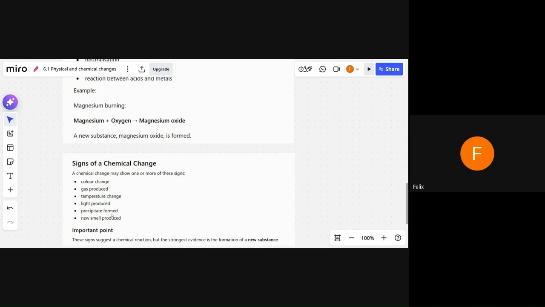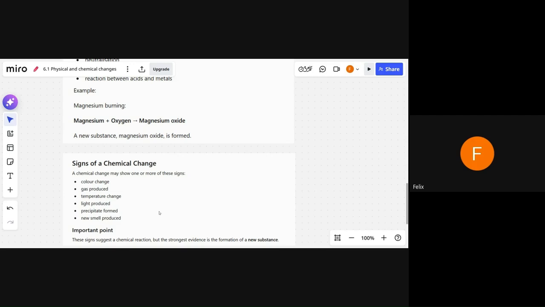That is called a precipitate, right? That is also an indication of chemical change, because this precipitate was not there before and it just got created, which means it is something new. A smell may also be produced. For example, certain gases produced in chemical reactions have a very strong smell.